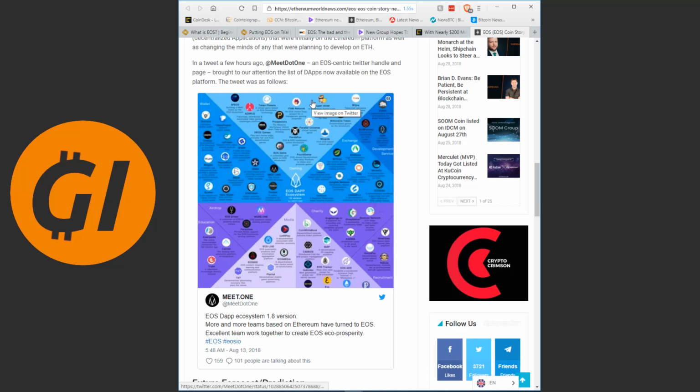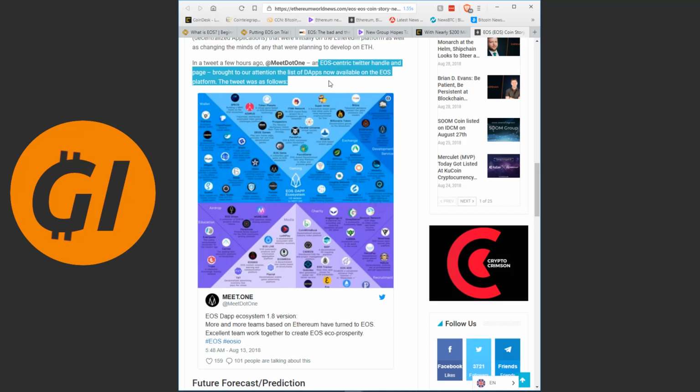We see there's active development on top of the EOS platform, and EOS will live or die based on how much active development there is. They need to develop dApps that find mainstream adoption, and then EOS will also find adoption as a proxy. That is ultimately what it comes down to. The moment a hit app is built on top of EOS, EOS will skyrocket. And that is why I'm so hopeful that EOS will, despite all the red flags, be a good investment.